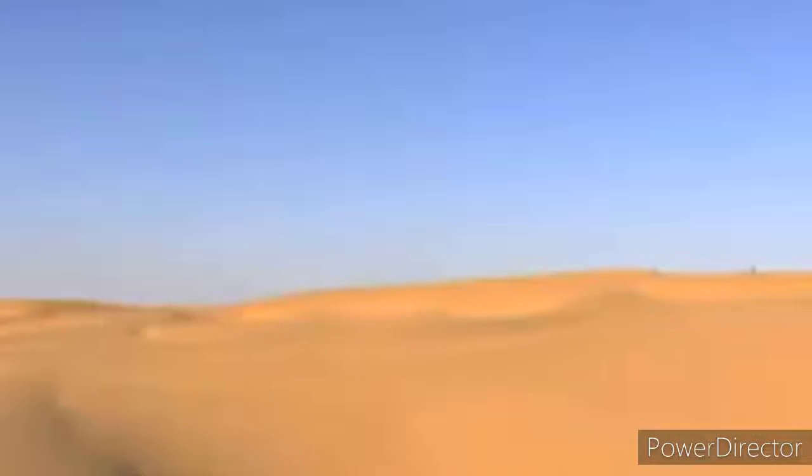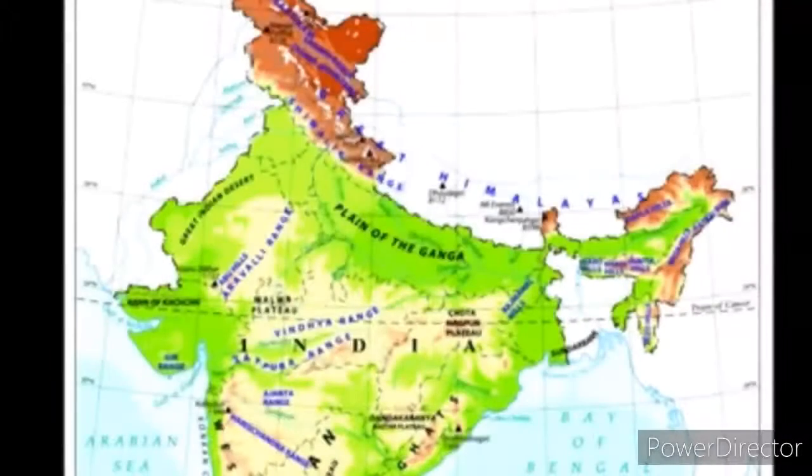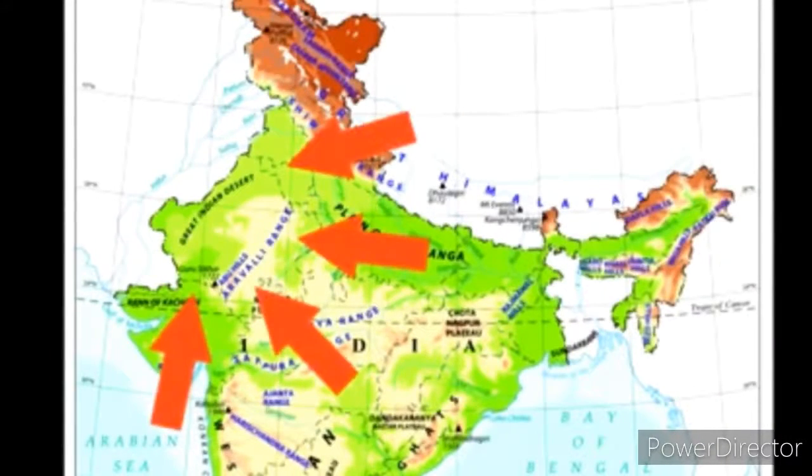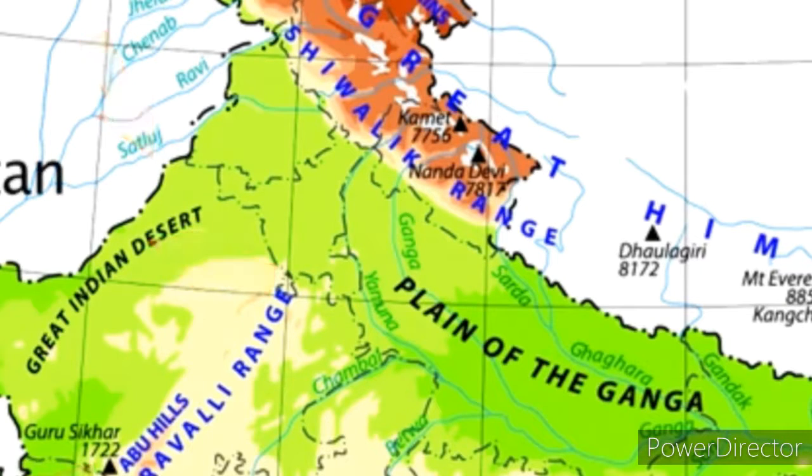Fourth relief feature, the deserts. If we discuss the deserts, they receive very little rainfall. Like the Thar desert is located on the leeward side of the Aravalis and receives very little rainfall.